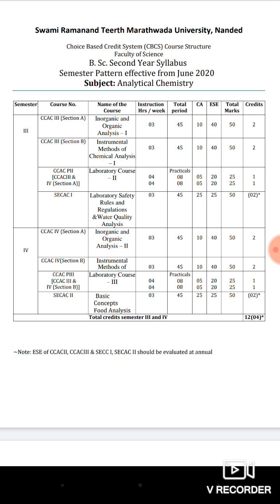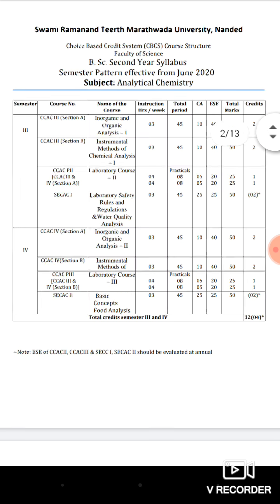And another paper is the laboratory course second. As you know, friends, in the first year the fifth paper is a laboratory course.